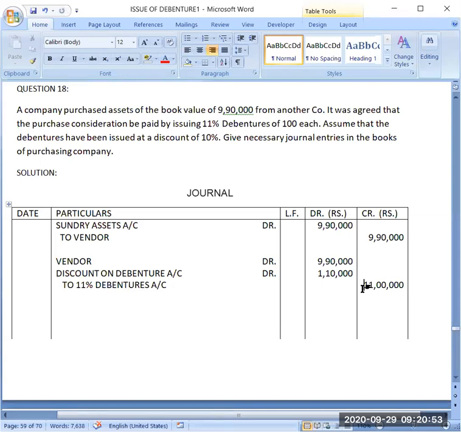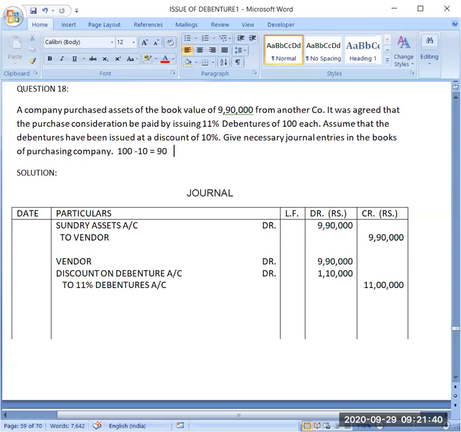We are issuing debentures at discount. Face value is 100. I am asking the issue price. Very good. Because the face value is 100 and discount is 10%, so 100 minus 10, issue price will be 90.